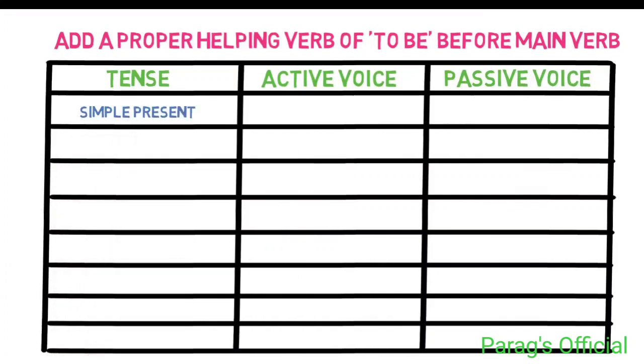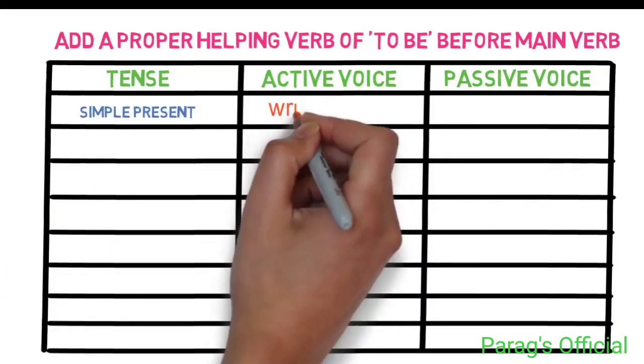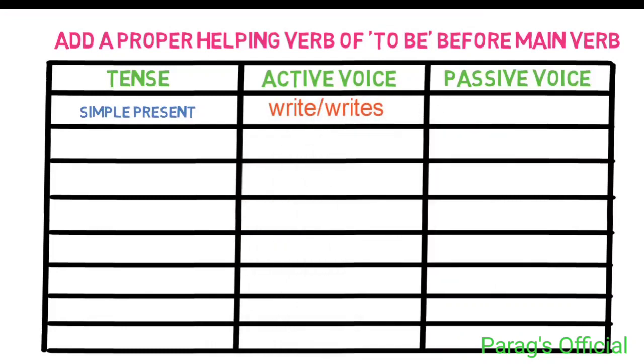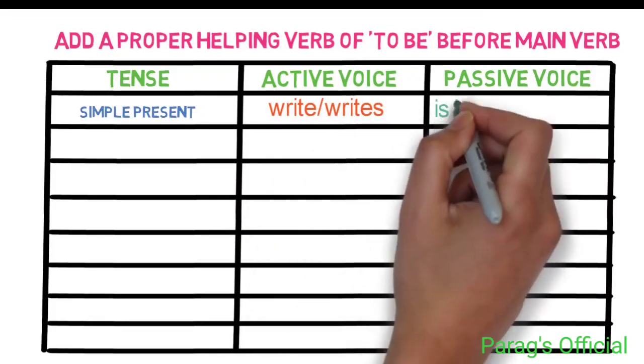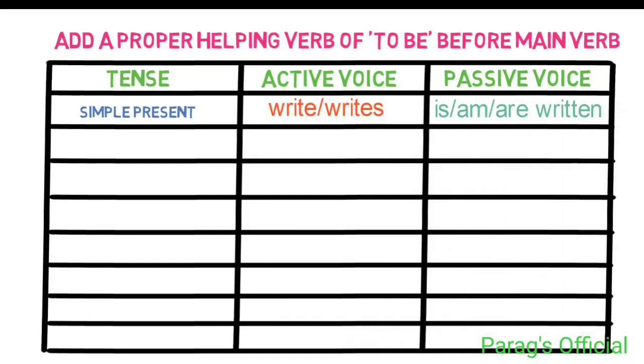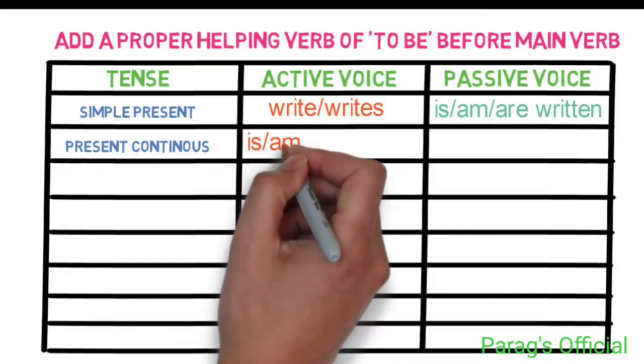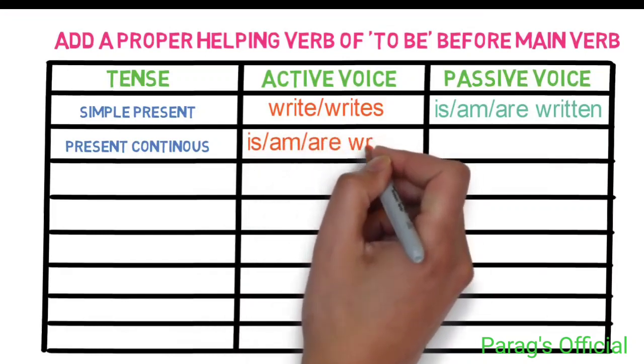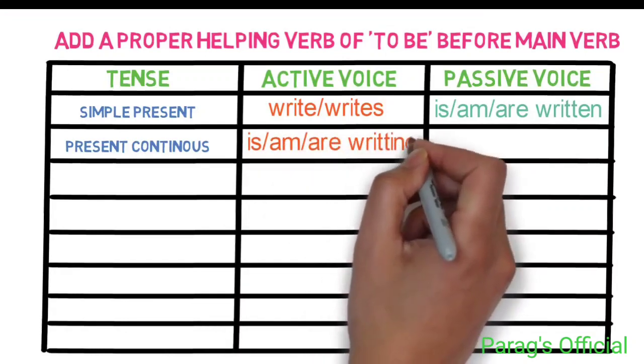Simple present. Here in active voice we have verb's first form, write or writes, while in passive voice we add is or am or are depending on whether the object is singular or plural, and written. For present continuous, in active voice, we have is or am or are depending on subject is singular or plural, and writing.